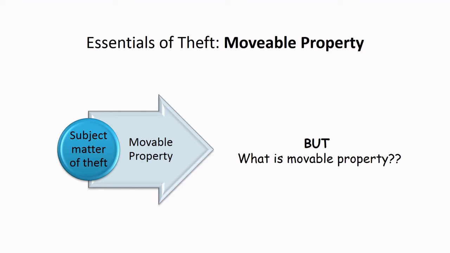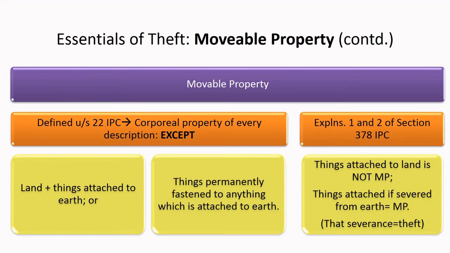The first essential ingredient is pertaining to the subject matter of theft, which is movable property. But what do you mean by movable property? Movable property is defined under section 22 of the Indian Penal Code. It says corporeal property of every description is movable property. Then the provision proceeds to certain exceptions, which are land and things attached to earth is not movable property, and things which are permanently fastened to anything which is attached to earth is also not movable property.